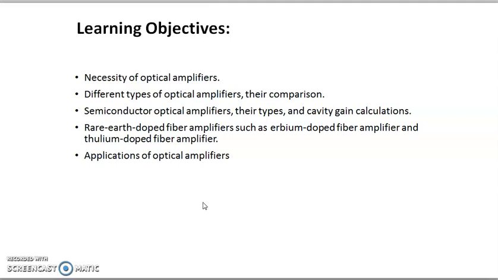So there will be interference in the system. To avoid that inter-symbol interference, or to increase the level of the signal, we will use an optical amplifier. There are various types of optical amplifiers used in an optical link. The optical amplifier can be used in between the link, or at a receiver or detector. So there are different types of optical amplifiers, and we'll see all of those in detail.